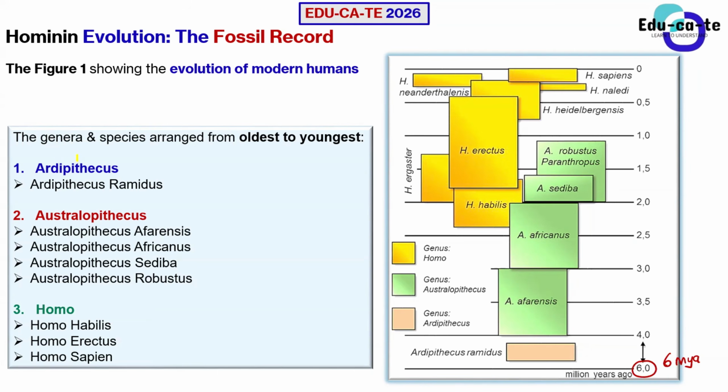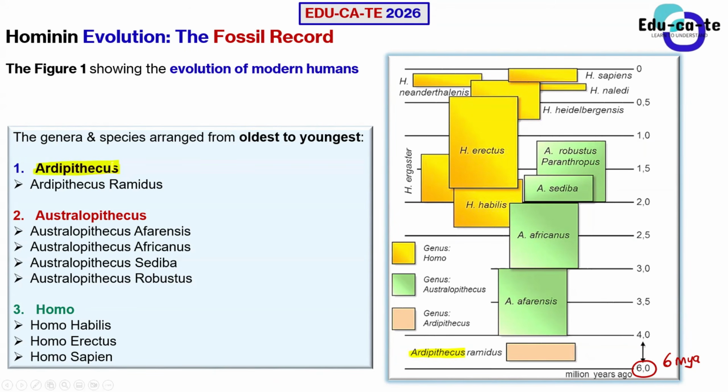So we've got three different genera that we have. Whenever we want to say generations, we can just say genera. We have got three different genera that we came from. All right, and those are arranged from the oldest to the youngest. When we look at the oldest generation that we have, it is the Ardipithecus. So in the hominin evolution, we started with the oldest genera, which is the Ardipithecus.